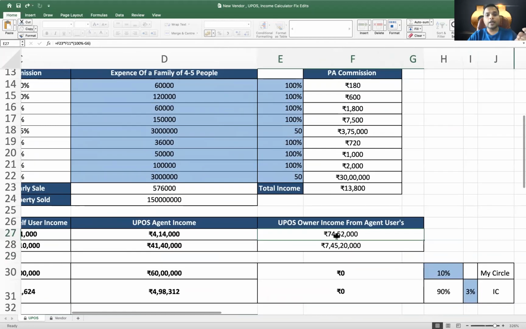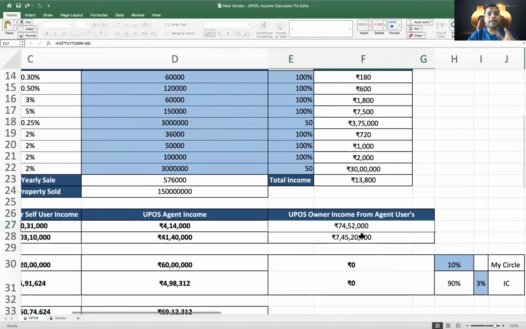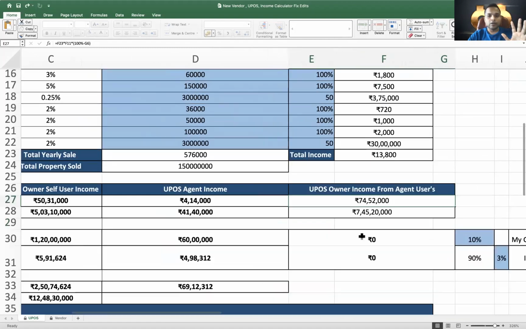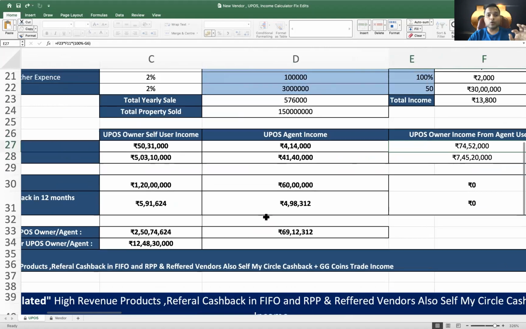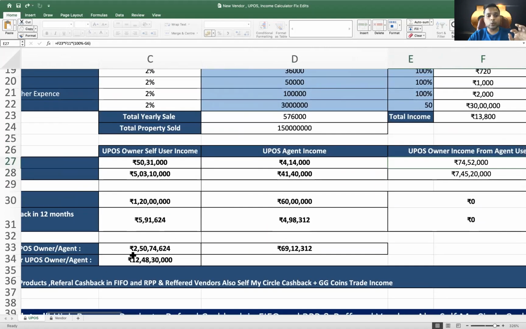So now you can go ahead and get 74 lakh 50,000 from your agents, which is getting split by the company only. Global Garner is doing this. But this brings a total value of almost 2 crore 50 lakh for you as a UPOS. And I'm not reselling it. You have already been sold. Please understand, we are just making you realize what is the income potential in your UPOS.